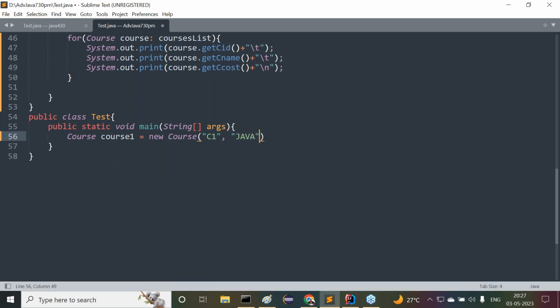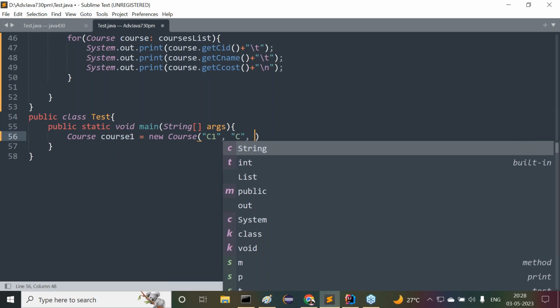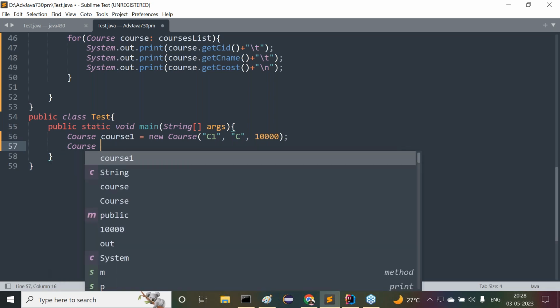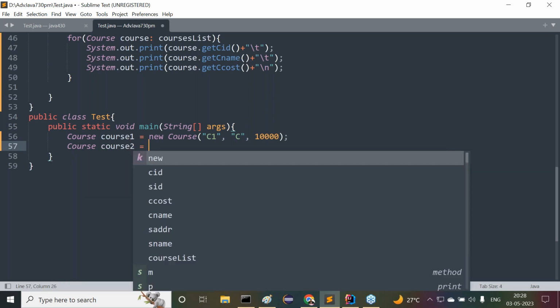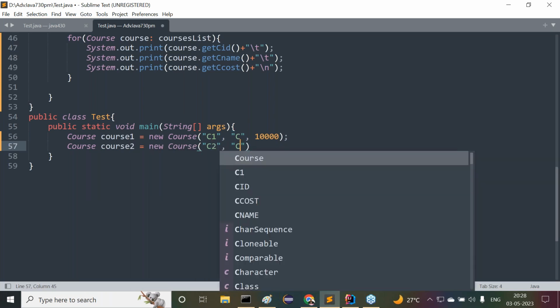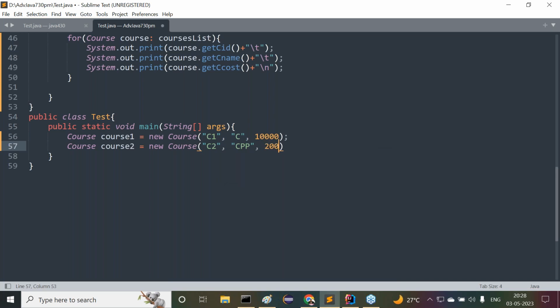Say for example I want to provide C programming language, comma. Next one is what there? Some course cost, some 10,000. Here we provided. Course 2 is equal to new Course of C2, comma, CPP, comma, 20,000. This data here we provided.